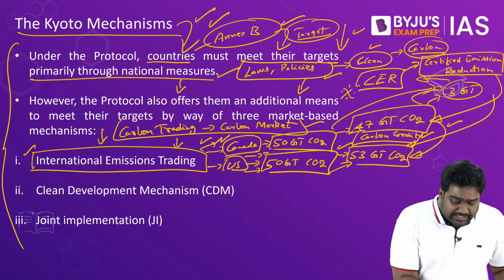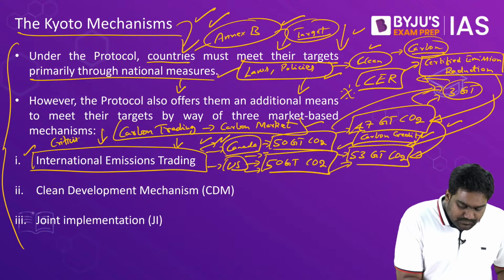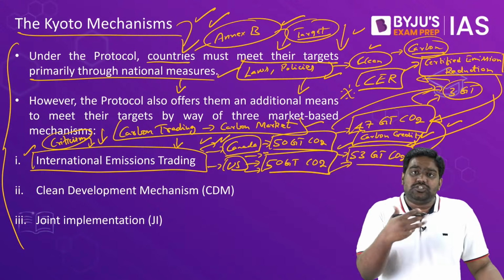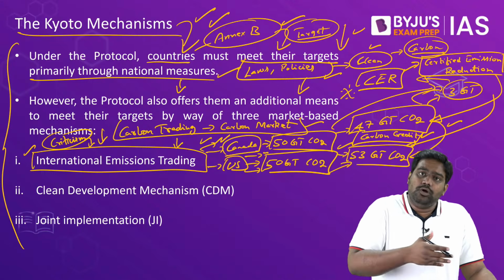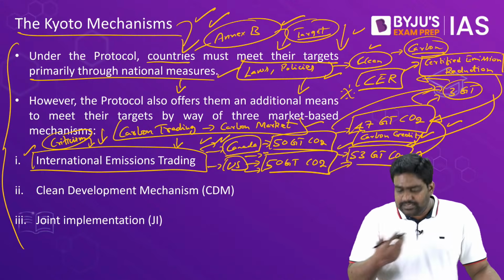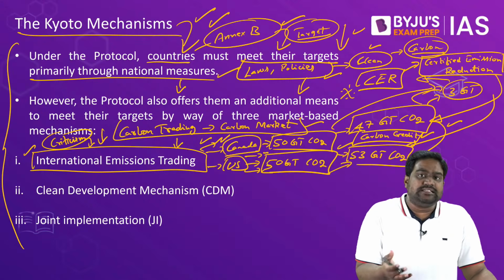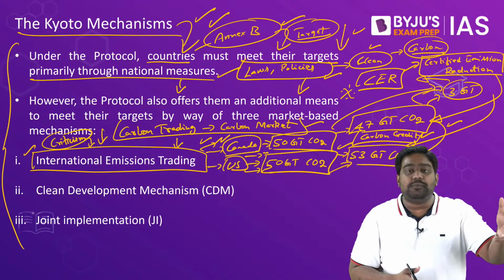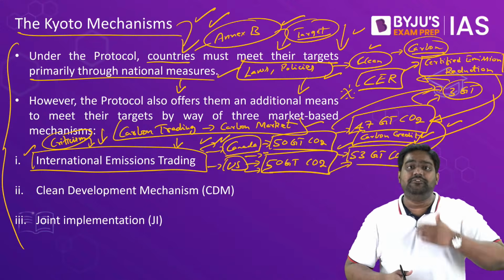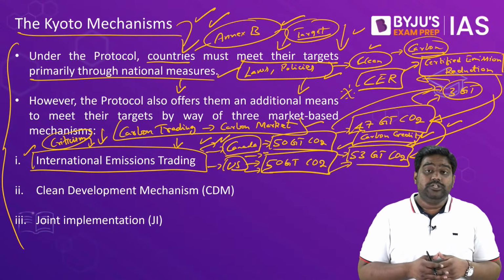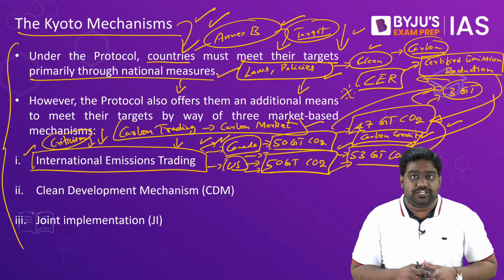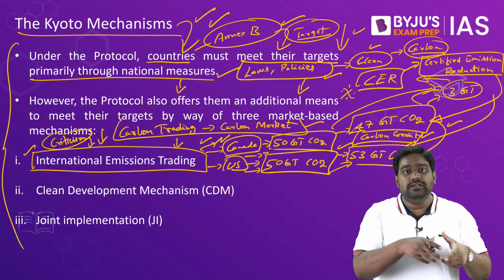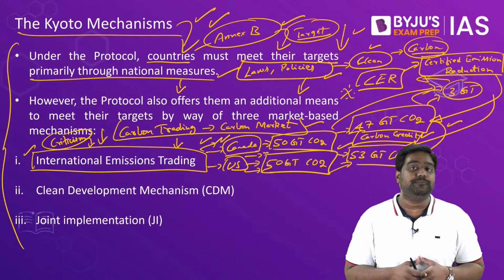But there has been a lot of criticism against this as well, because it allows ways for developed nations to breach their targets. Countries may not care about their targets, they simply might breach them, pay money for that and purchase carbon credits from other countries which have actually achieved emission reduction, right? So that will not really help the goal of climate change. And this is the criticism against the market-based carbon trading mechanism.